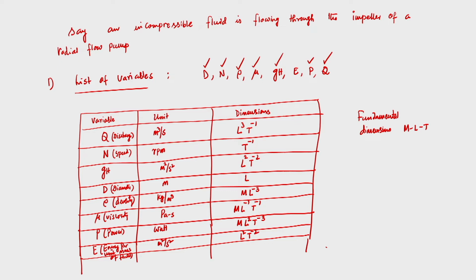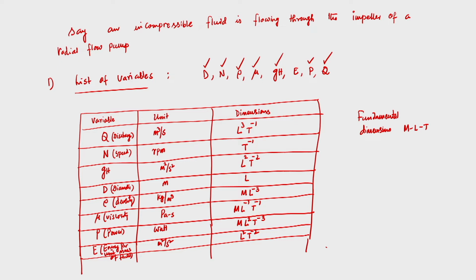So we have listed down the variables, written their units, and also written the dimensions following the fundamental dimensions MLT. This is the first step that we have carried out. So what is the next step?